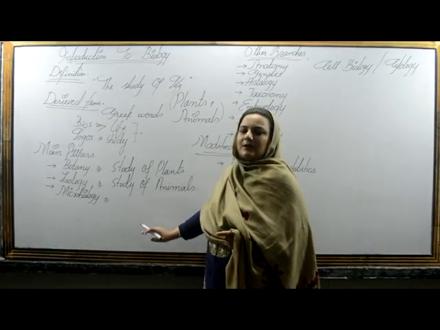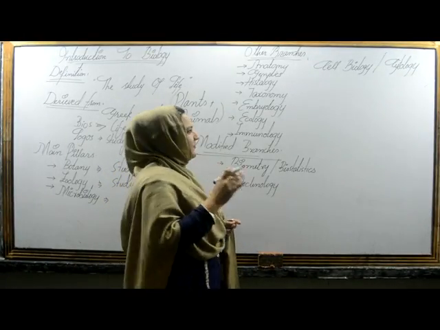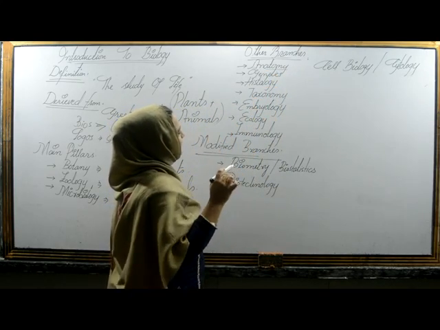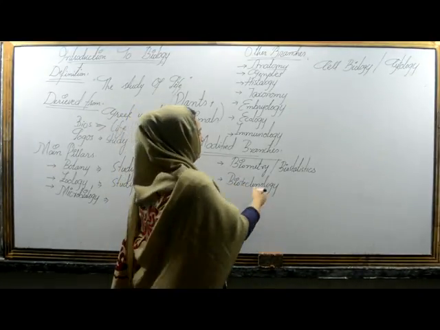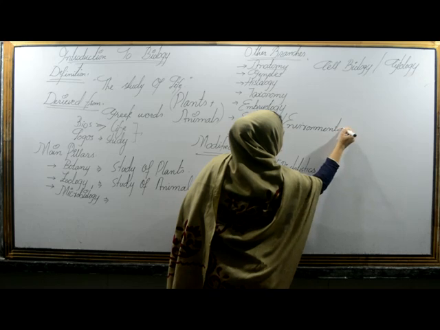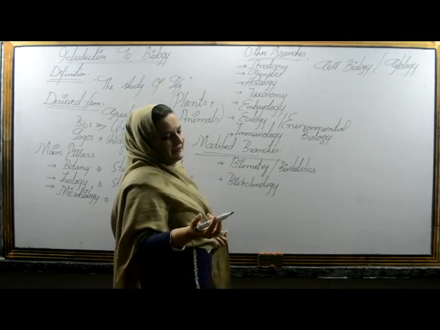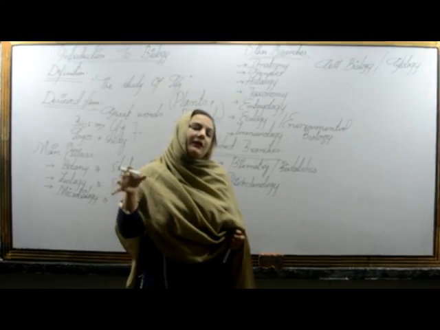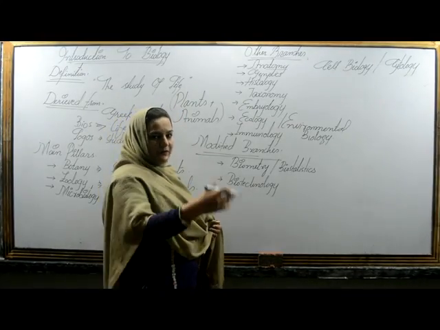Now, other than these three pillars, we have a bit more about biology. We have branches of biology, which are anatomy first of all, genetics, histology, taxonomy, embryology, and ecology, which is also called environmental biology. And last but not the least, obviously, it is immunology. Immunology basically deals with the study of the immune system or the defensive system of an organism. Now, we will start to talk about them one by one.